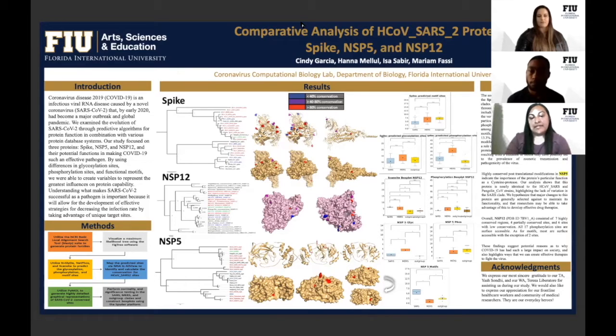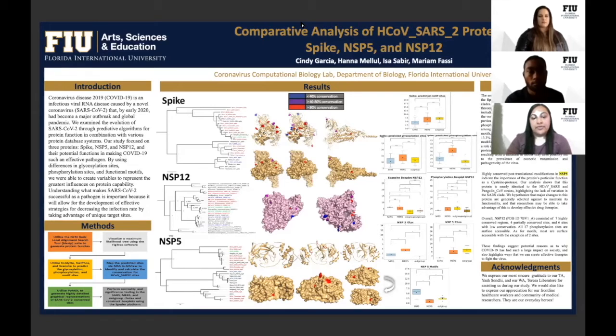The phosphorylation sites in the spike protein displayed a significant difference between the SARS and MERS clade. Multiple sites for serine and threonine residues exhibited very low conservation scores. Phosphorylation site 50 had a conservation score of 3.5%, making it a distinct site in SARS-CoV-2. The data for motifs showed significance between the SARS and outgroup clades. Spike is highly conserved in N-glycosylation sites with no significant difference between clades.